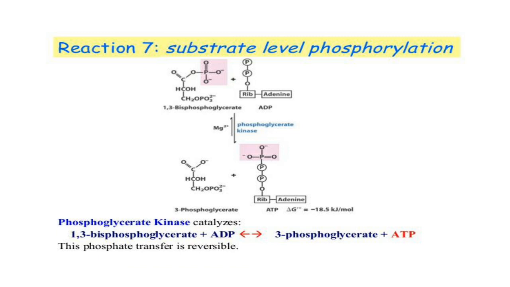The formation of ATP is referred to as substrate level phosphorylation because the phosphate donor, 1,3-bisphosphoglycerate, is a substrate with high phosphoryl transfer potential. It can transfer phosphate. This step is catalyzed by the enzyme phosphoglycerate kinase. 1 ATP is generated in this process.